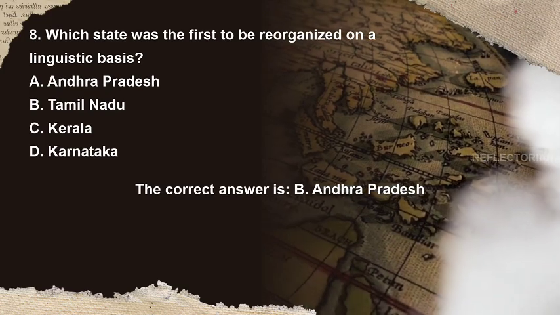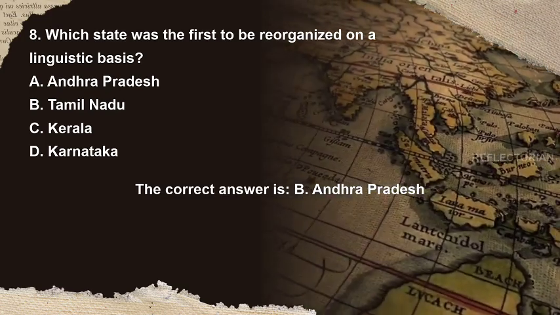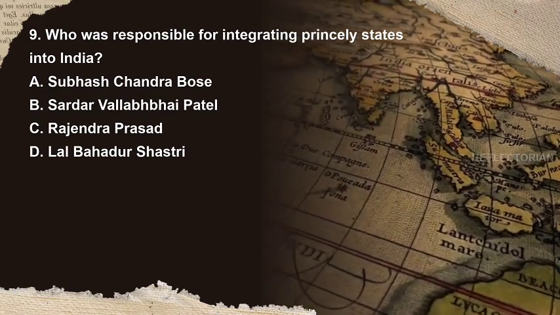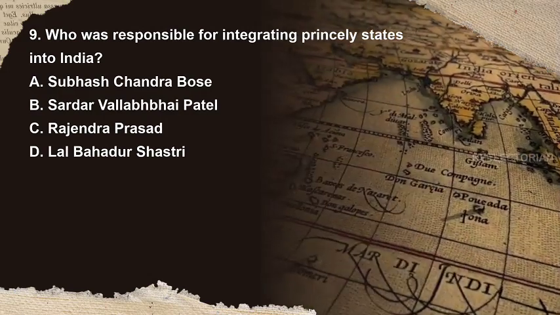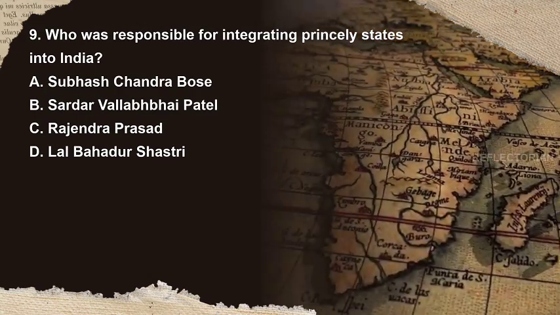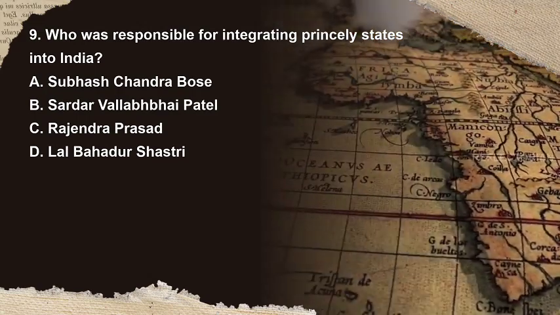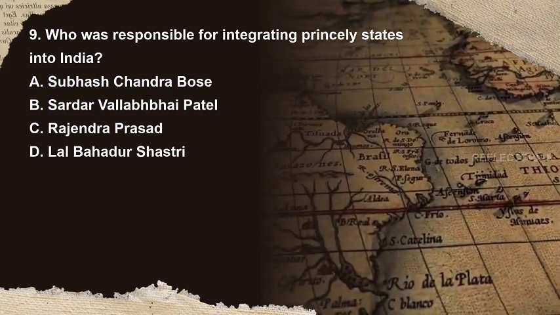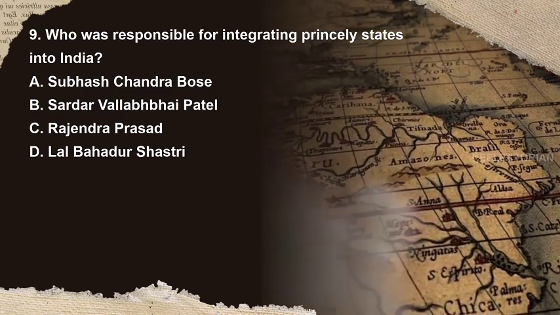The correct answer is A. Andhra Pradesh. Question 9. Who was responsible for integrating princely states into India? Options are A. Subhash Chandra Bose, B. Sardar Vallabhbhai Patel, C. Rajendra Prasad, D. Lal Bahadur Shastri. You have 10 seconds to answer.